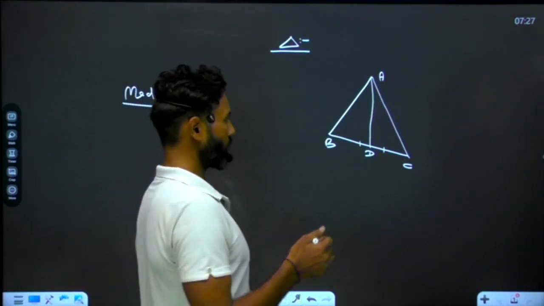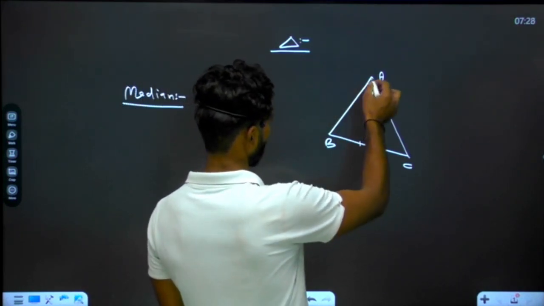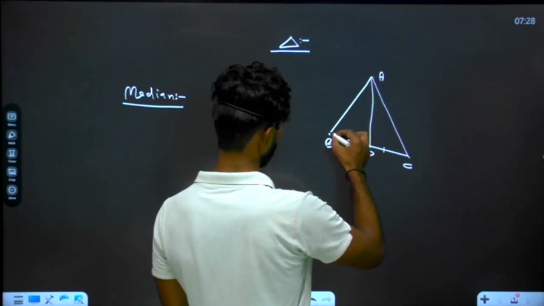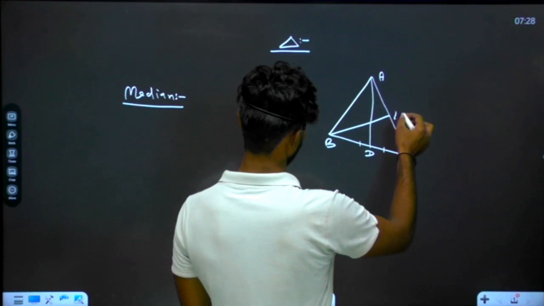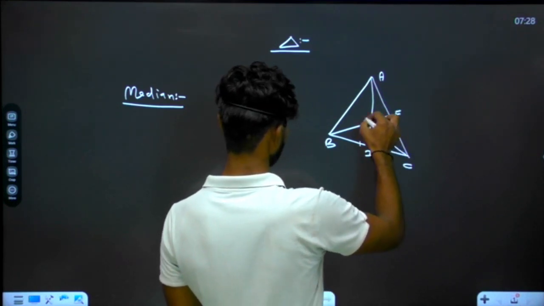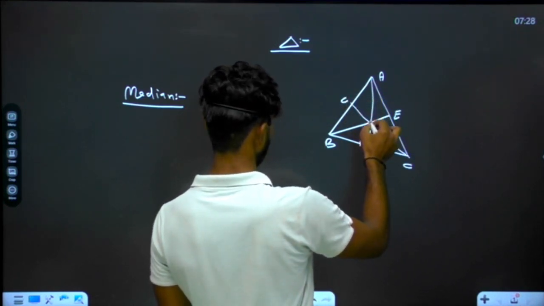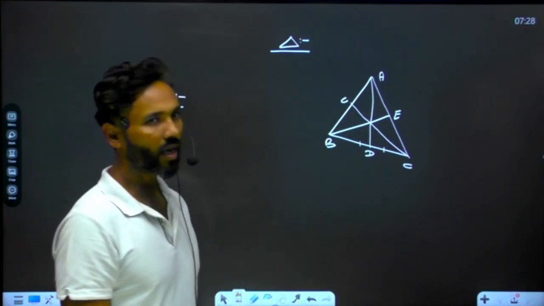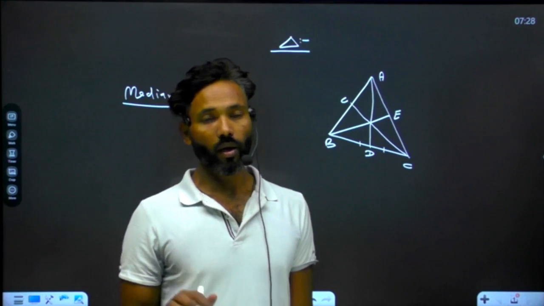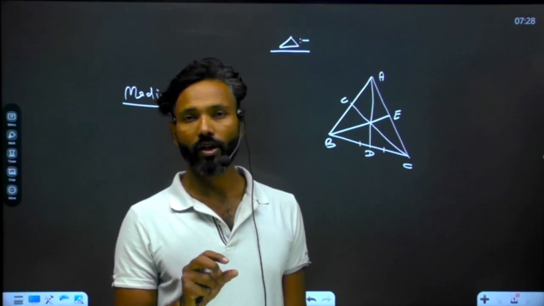Okay. For this triangle, ABC is a triangle. A median can be drawn from vertex A, another can be drawn from vertex B, and the third median can be drawn from vertex C. So these are the three medians. Understand that? Many times in the question, the lengths of all three medians will be provided to us.